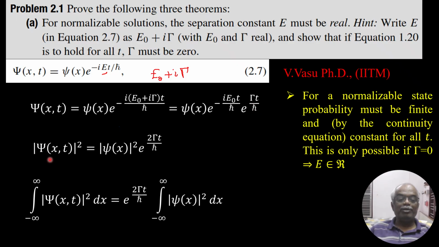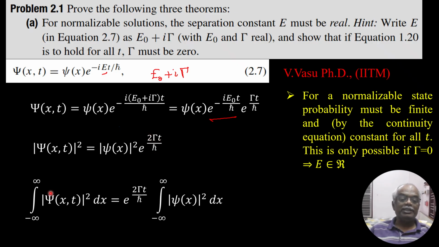If you take modulus psi squared, then this will be modulus psi of x squared, and the first exponential factor will become 1, because if you take its complex conjugate and multiply, one is exponential plus and the other is exponential minus, so multiplying both gives 1. Then the term left is e power 2 gamma t over h cross.